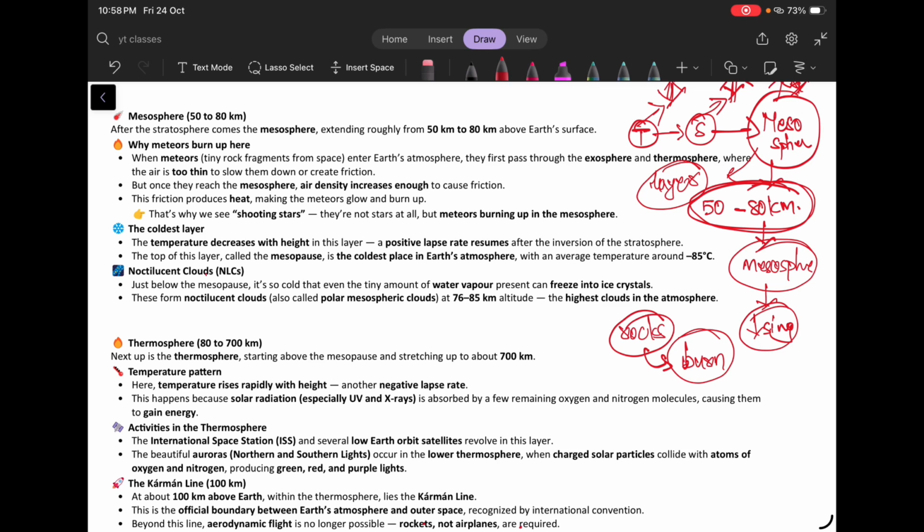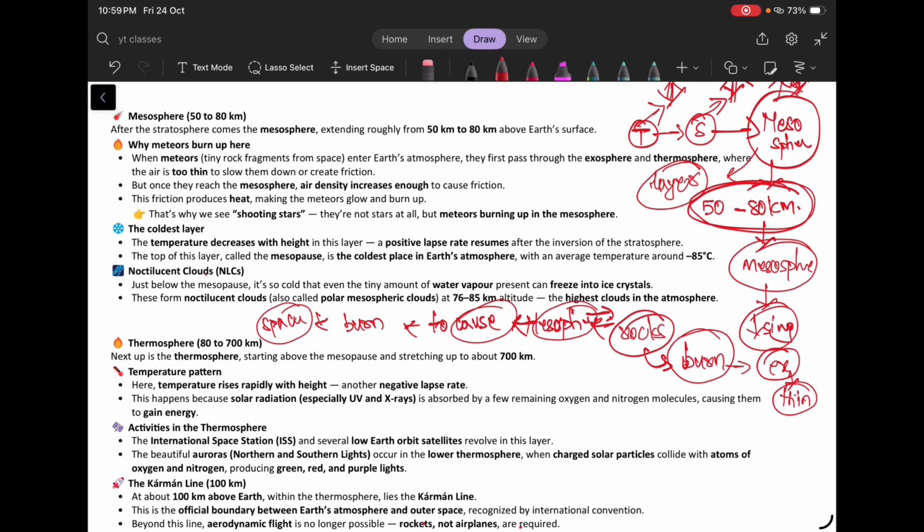Because the air in the exosphere or thermosphere is very thin and the friction is also very less. But when these rocks enter this mesosphere, air density is enough to cause friction to the incoming rocks, which in turn produces heat and burns the meteors in the space itself only.